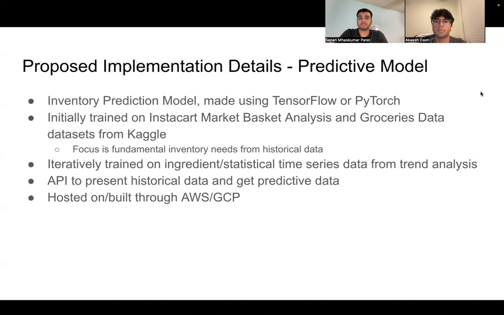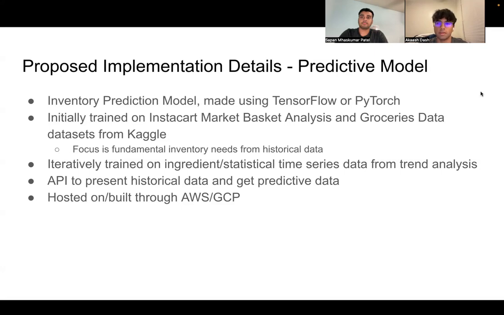The next part of our implementation is to create the predictive model. The goal of this predictive model is to predict the inventory and what will be needed in the coming months. This will be made using a machine learning model in either TensorFlow or PyTorch. We plan to initially train it on the Instacart market basket analysis and groceries data. These are two data sets found on Kaggle that contain the necessary information on inventory and sales on a time series basis. The focus of this initial training is to find fundamental inventory needs and when we should restock from historical data.